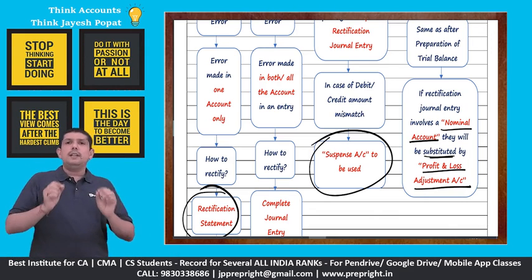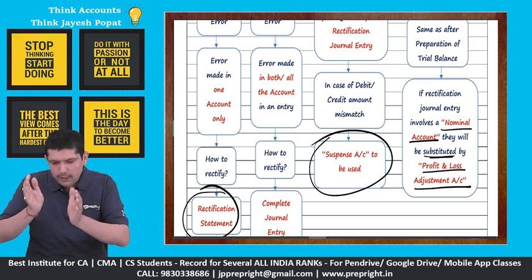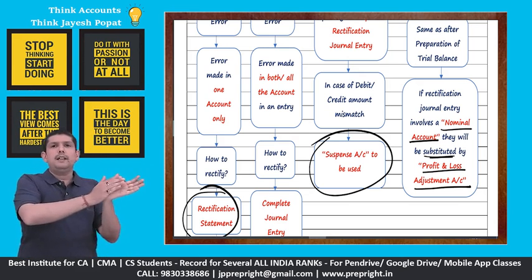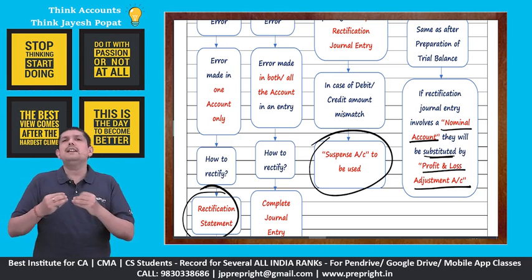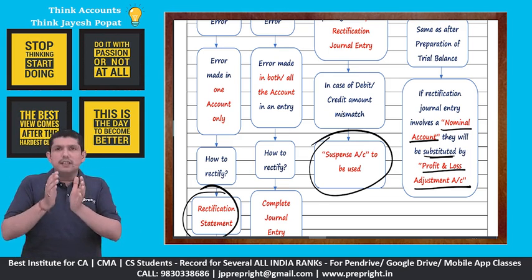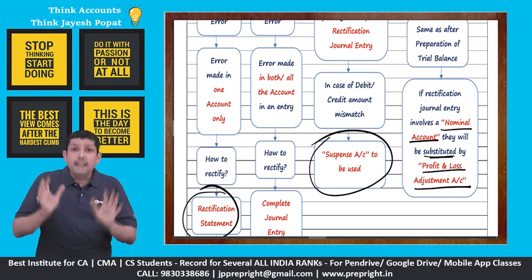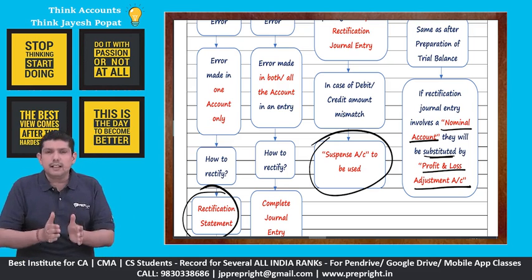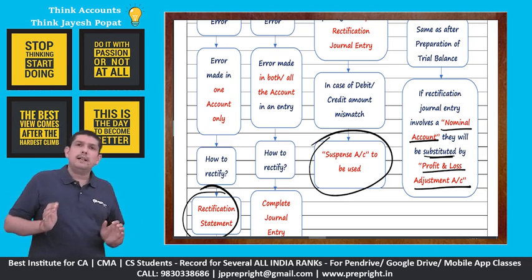See, nominal account would mean income or an expense, right? Either it's an income or it's an expense. Now we are doing rectification of some error or omission which are relating to the prior period, but we are rectifying it in the current period. So if we mix it with the current period income or current period expense, right, it will distort our picture for the current year. It will distort the profitability, it will distort the income, it will distort the expense for the current year. That is why, to reflect them separately, to keep them aside from the current year income and expense, right, we substitute that nominal account with profit and loss adjustment account, right?